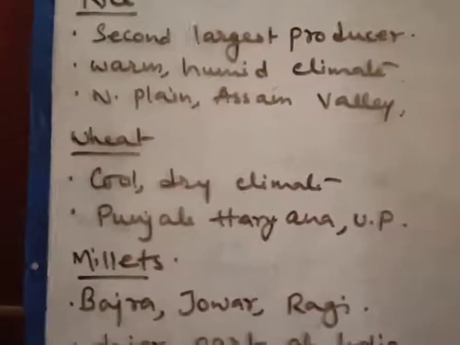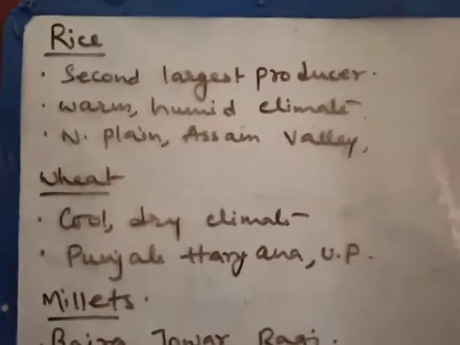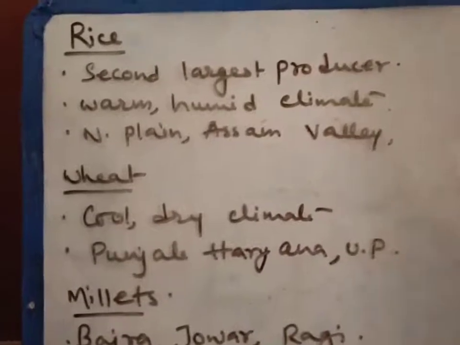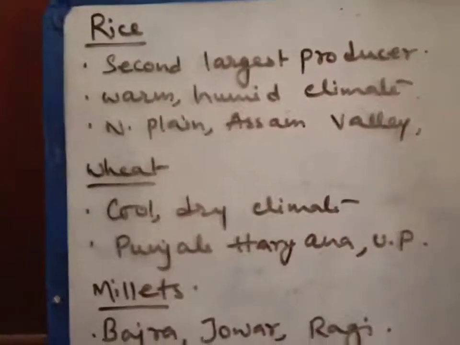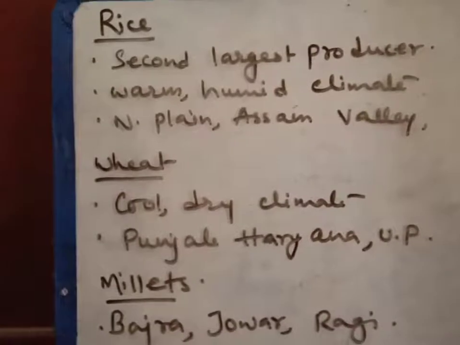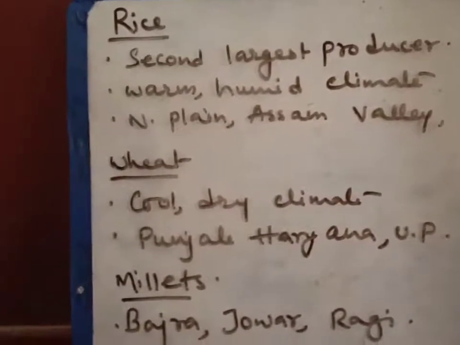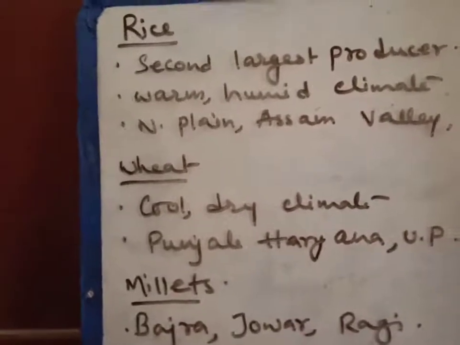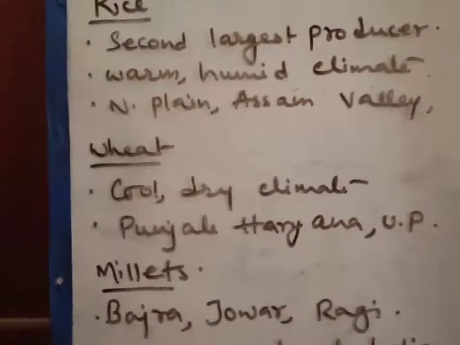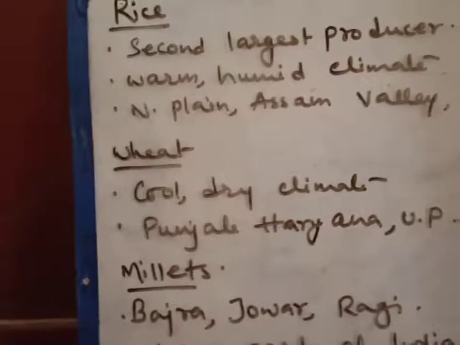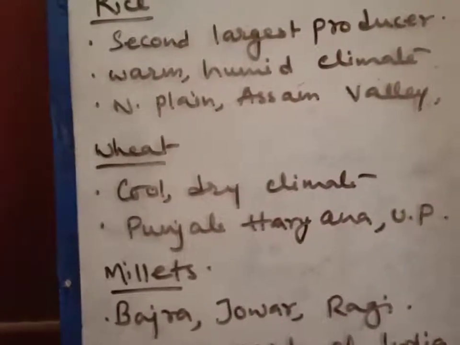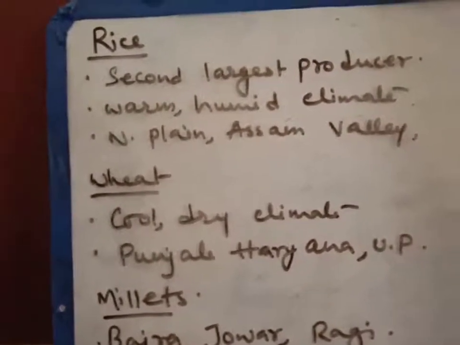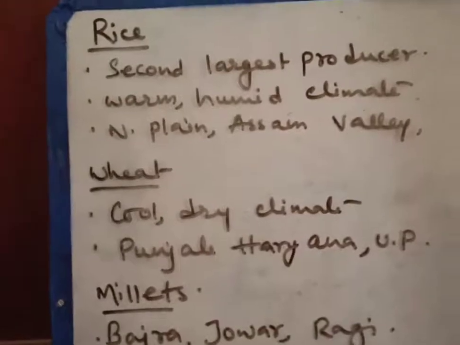East India means I am talking about West Bengal, Bihar, these places, and South India also has lots of rain. So in these places, East and South India, the farmers can grow 3 or 2 crops of rice in a year, because they have plenty of water. But in Western India and North India, they don't have much water, so only one time in the year they grow rice.